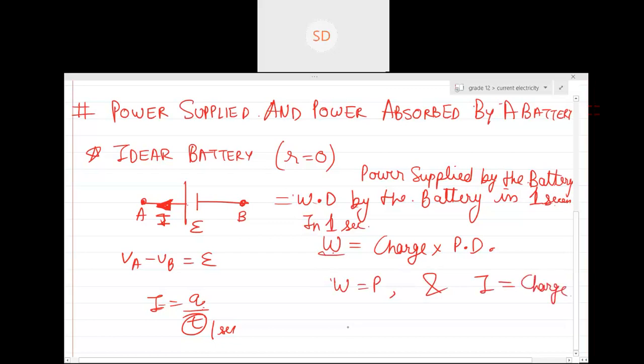So I can write power equals I into E, the potential difference here. This is the power supplied by the battery.